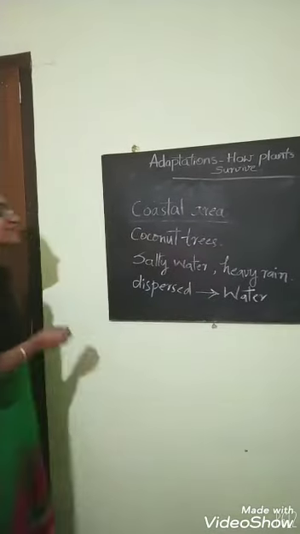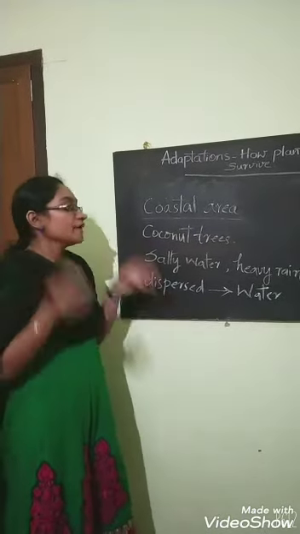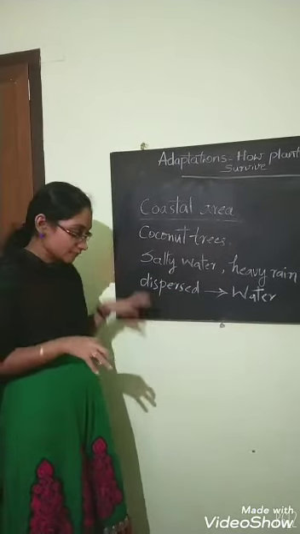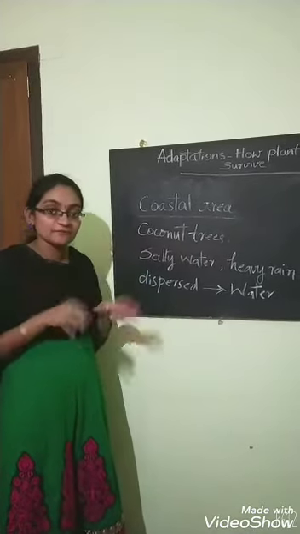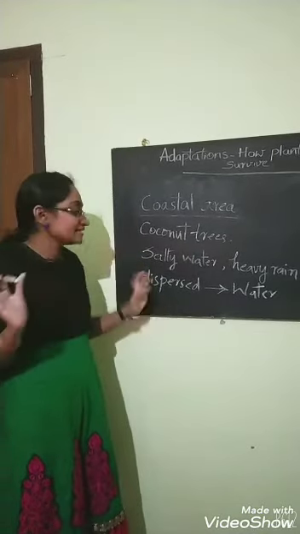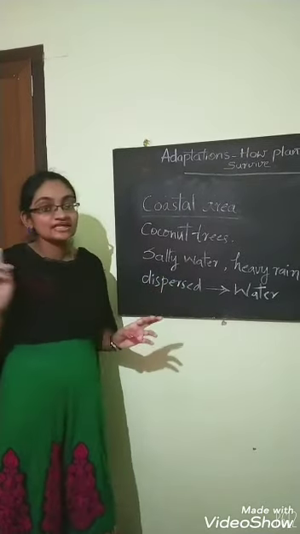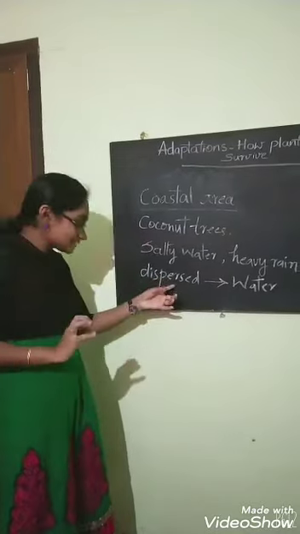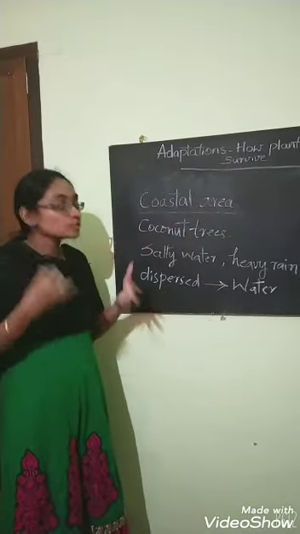Now the question is, what is dispersal? Dispersal is the process of moving the seeds away from the mother plant to distant places. That is dispersal, and you will learn dispersal in detail in your 5th standard. For now, just understand that dispersal is giving away the seeds from the mother plant to far places.